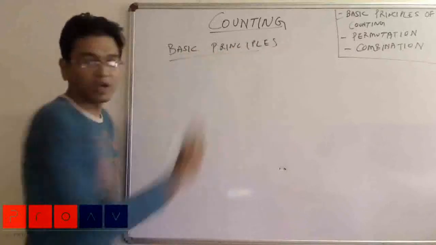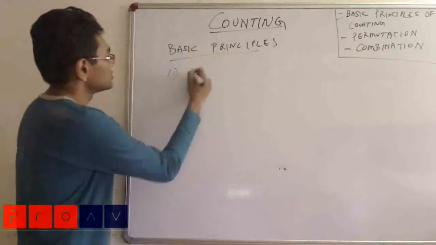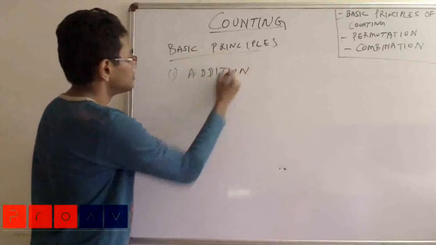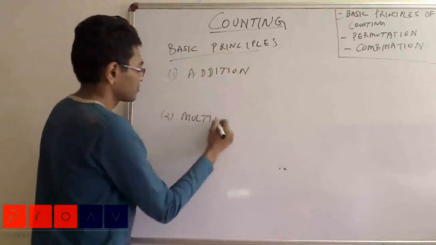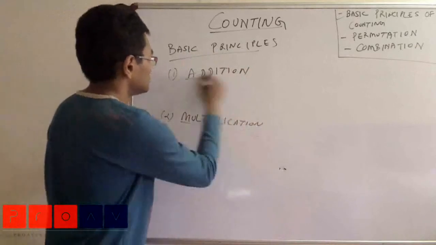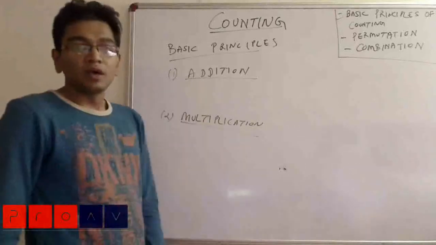So there are two main basic principles. One is of addition and one is of multiplication. The thing goes in this way.